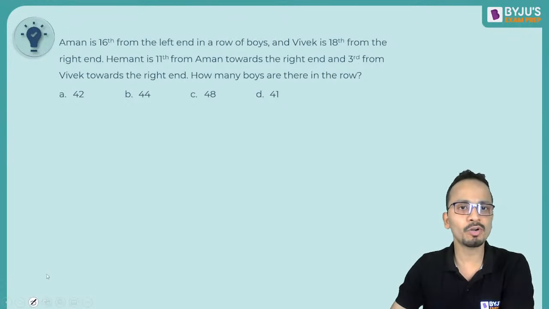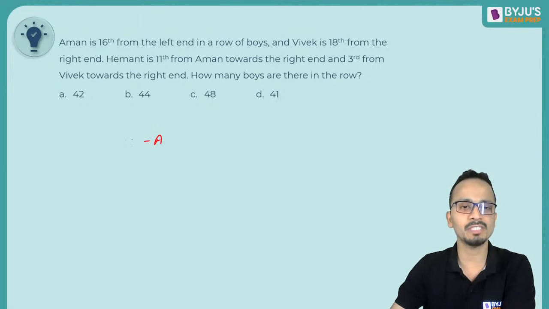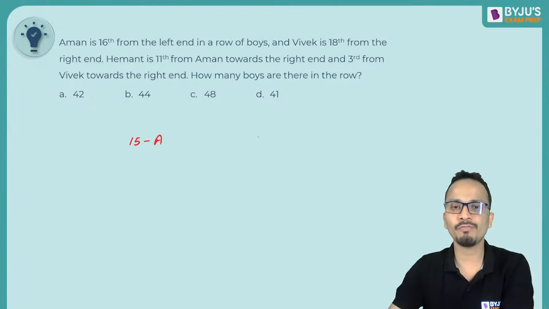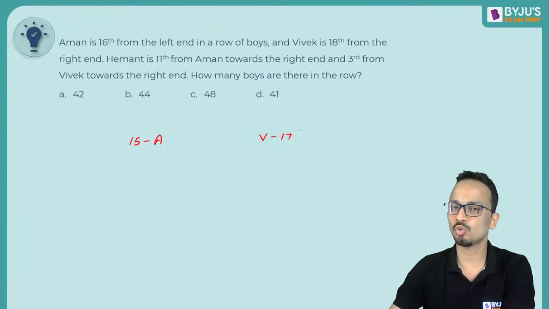Aman is 16th from the left end and Vivek is 18th from the right end. So Aman is 16th from the left end, and that means there will be 15 more students, 15 more boys on the left of Aman. And for Vivek, its rank is 18th from the right end, so there will be 17 more students on the right of Vivek.